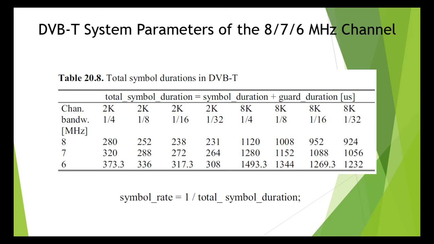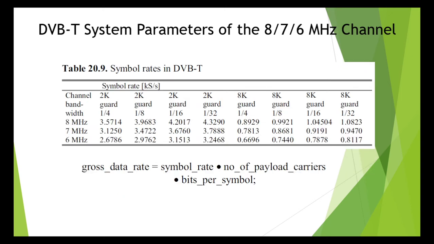The symbol rate of the DVB-T channel is calculated as symbol rate is equal to 1 by total symbol duration. DVB-T symbol rates are listed in table number 9 as a function of mode and channel bandwidth. Look at the mode and channel bandwidth. Channel bandwidth is 8, 7, 6 megahertz. Mode is 1 by 4, 1 by 8, 1 by 16, 1 by 32 for 2K and 8K.